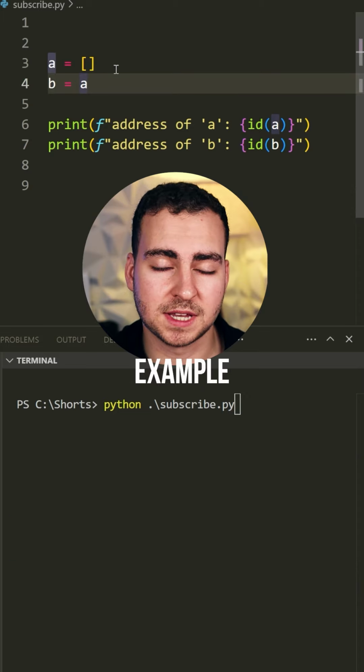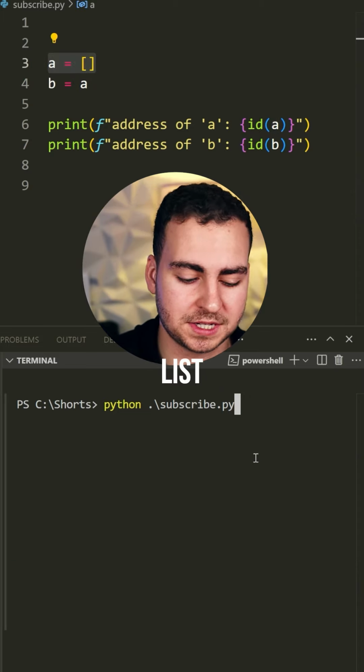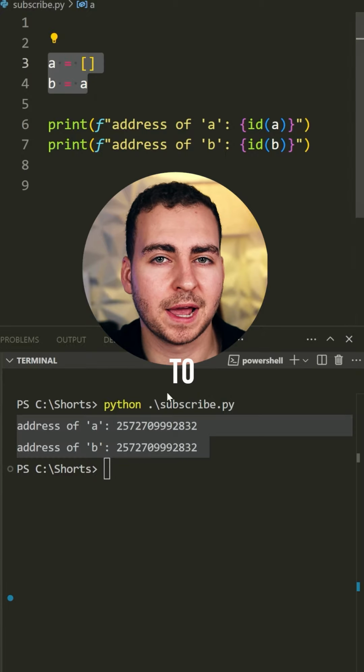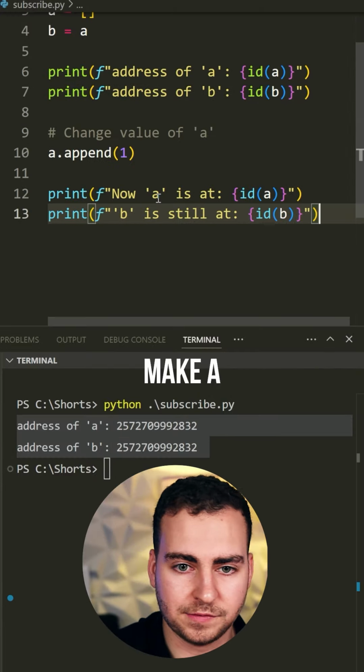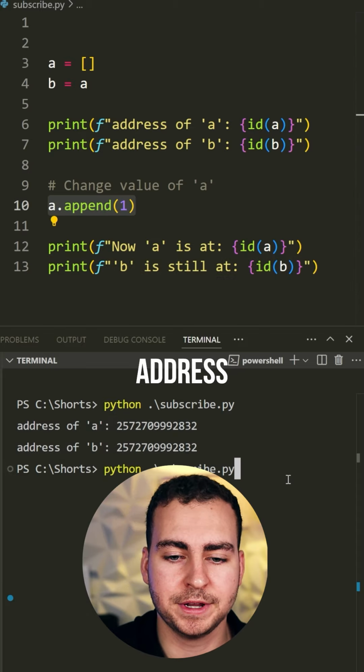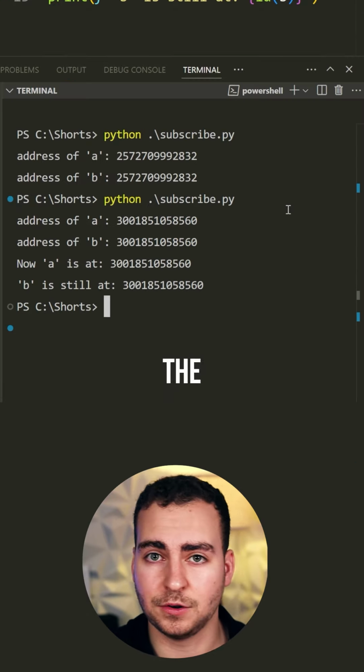So we have the same example, but this time with A equal to a list. When I run this, we see that we have the same memory address location because they're pointing back to the same object. And now if I make a change to A and append 1 to it, watch what happens with the memory address locations. Actually, they're the exact same.